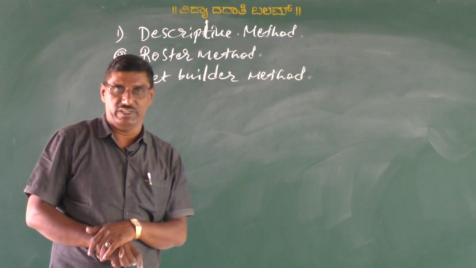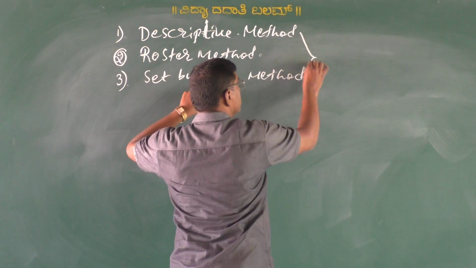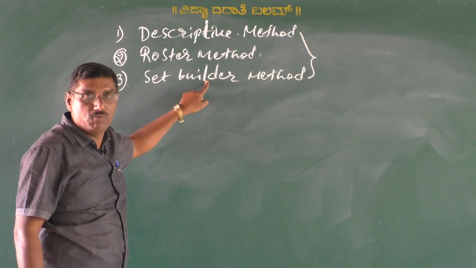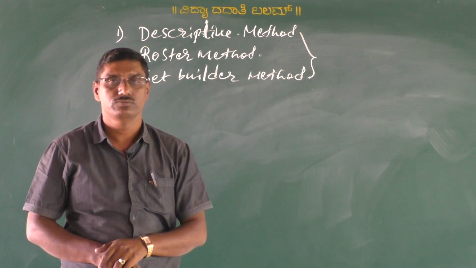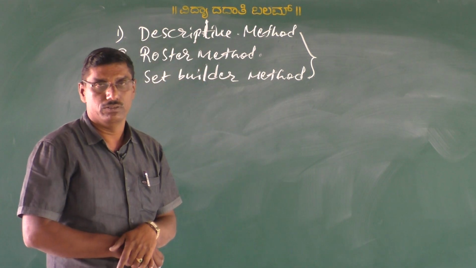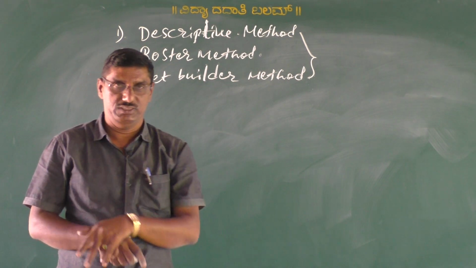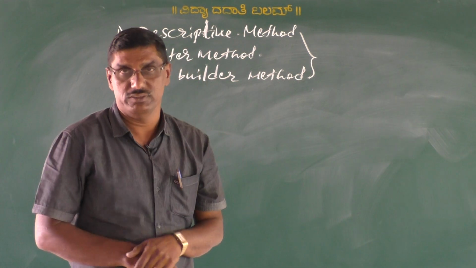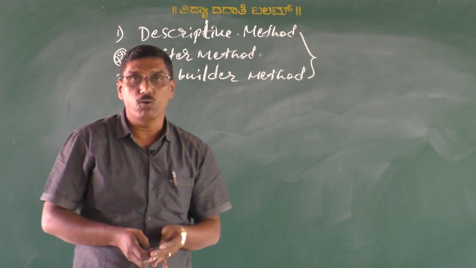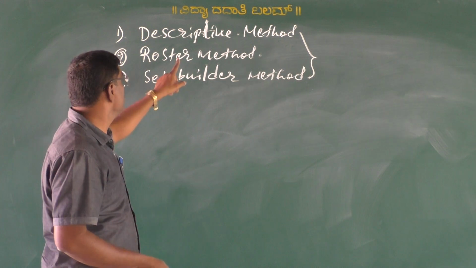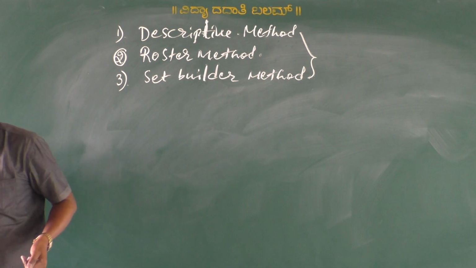Or rule method. But we combine the first one and second one, we call it one method, that is called set builder method or rule method. Generally we are using 3 methods, but particularly we are going to use 2 methods: the first one is roster method, the second one is set builder method. See here, one by one.